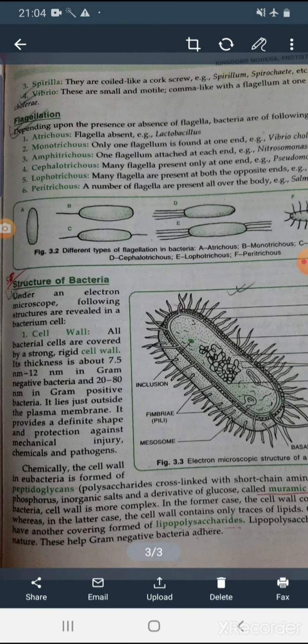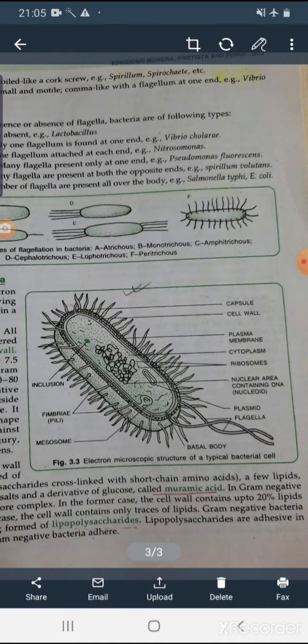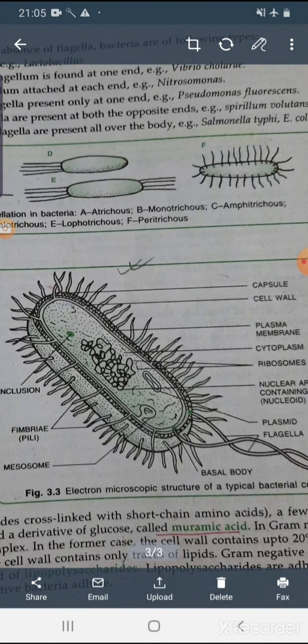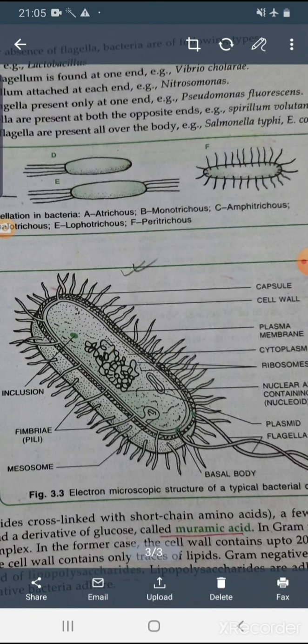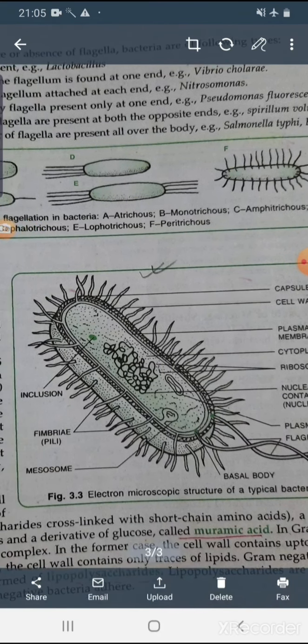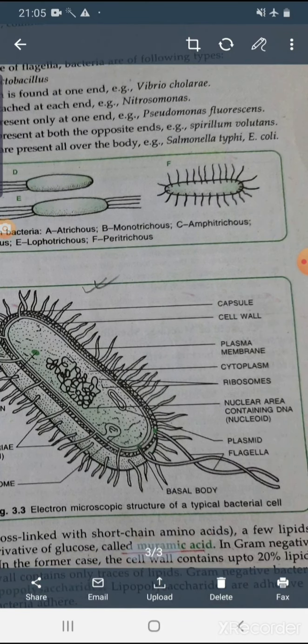So let's start with the structure of the bacteria. I think you have already read about the structure of bacteria. First see the diagram. The flagella is present, this long tail-like structure. Cilia are also present, and after that there is the capsule or the cell wall.